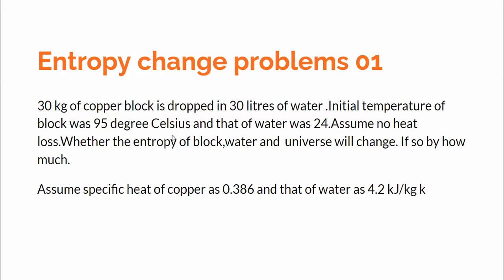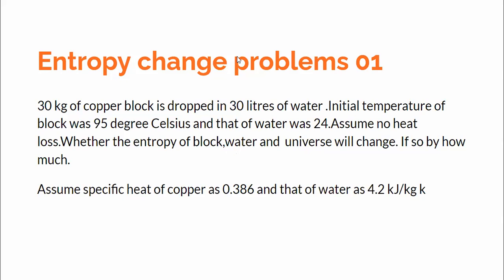And what would happen to the entropy of the copper block? Because the heat is given by the copper block, its entropy would decrease. Because the heat is gained by the water, the entropy of the water would increase. And because the process is irreversible, the entropy of the total, that is of the block and water, would increase. That is, the entropy change would be positive for the universe, meaning that the process is irreversible. If by chance we get the entropy change as 0 for the universe, then we can say that the process is reversible. But if we get the sum of the two as negative, then we can straight away say that the process is impossible. So this is the idea.